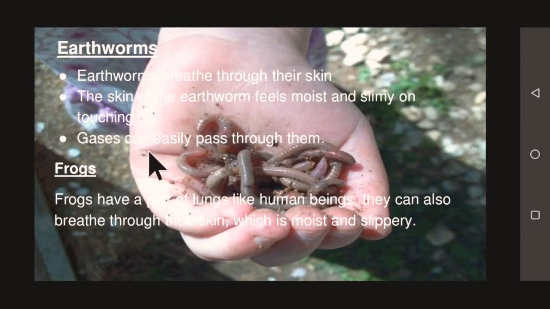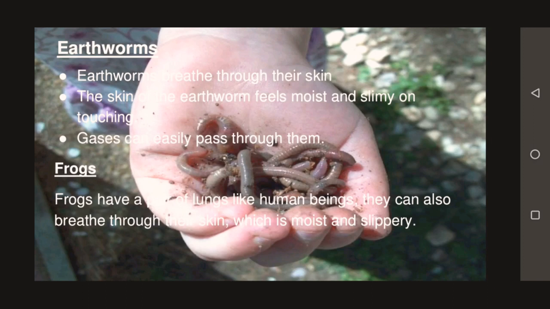Gases can easily pass through it. There are numerous blood capillaries present on their moist and slimy skin. The gaseous exchange occurs between the blood present in the skin and the gases in the environment.